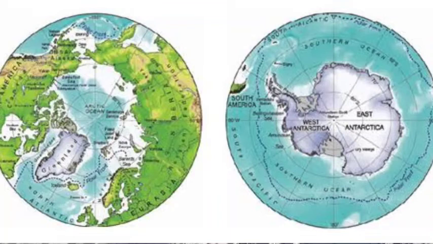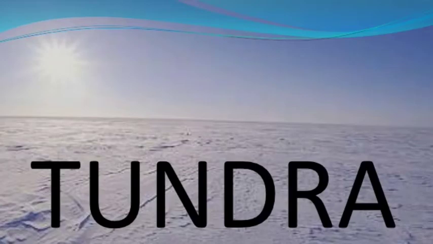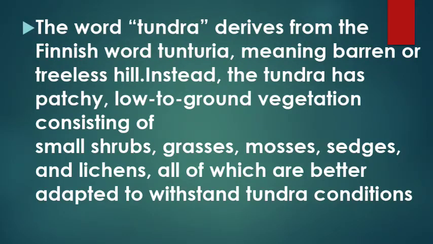Okay, you can see this. The northern part of the continents within the polar region is known as tundra. The word tundra derives from the Finnish word Tanturia. Finnish is a language of Finland and is also spoken in Russia and Sweden. What is the meaning of Tanturia? It is a barren or treeless hill.